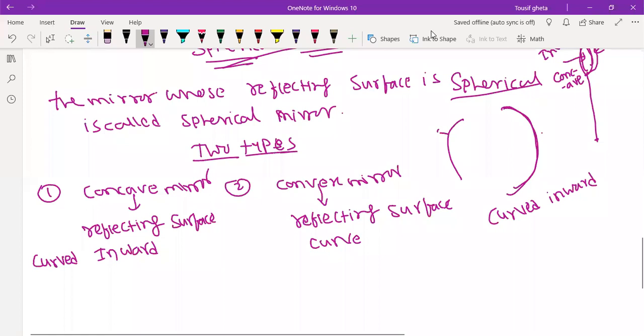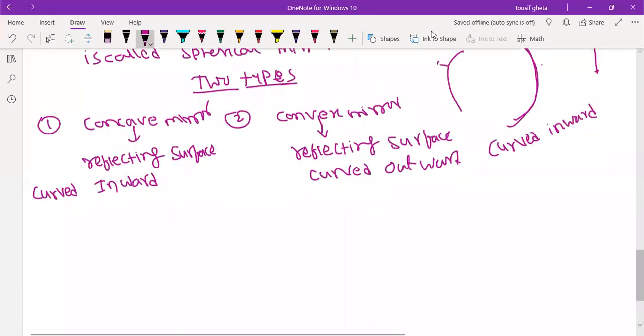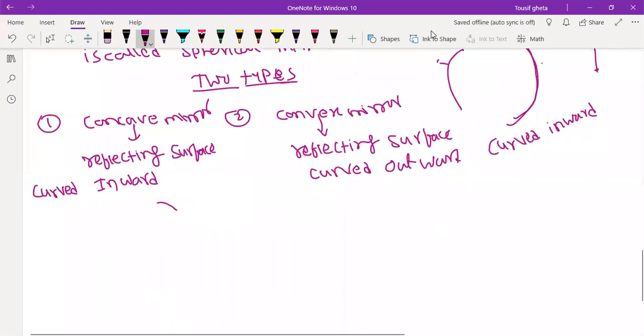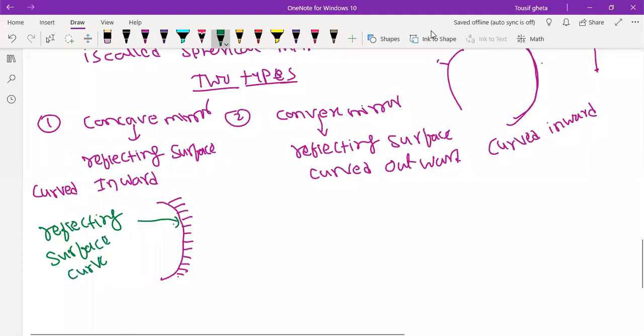Exactly how will it look in the figure? See, this is concave. Here it will be polished. Where is the reflecting part? Which side will reflect? The light will come to this side and be reflected, so this will be your reflecting surface. And you can see this reflecting surface is curved inward.